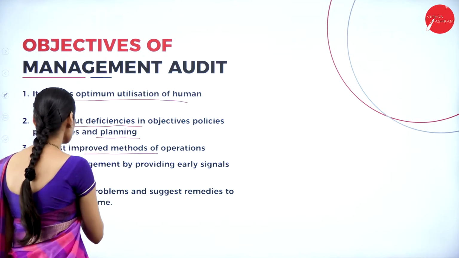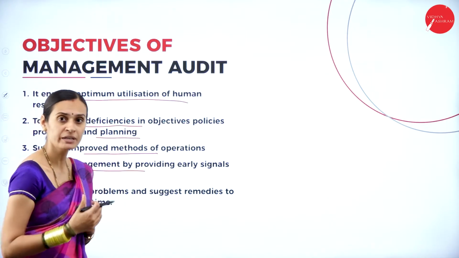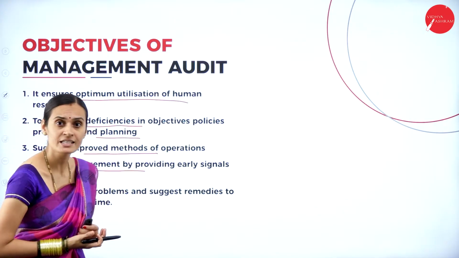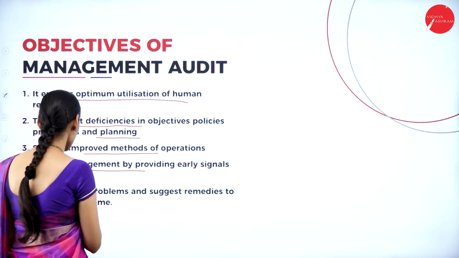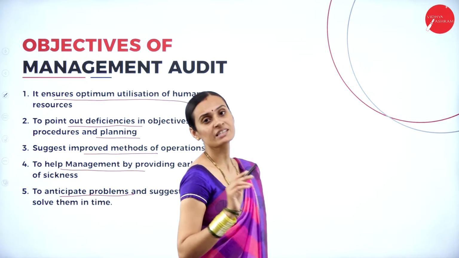And the next one, it helps management by providing early signals of sickness. In the coming days, a company may fall into losses or sink into some sickness, so we can give awareness. And the last one, anticipate the problems and suggest remedies to solve the problems in time.